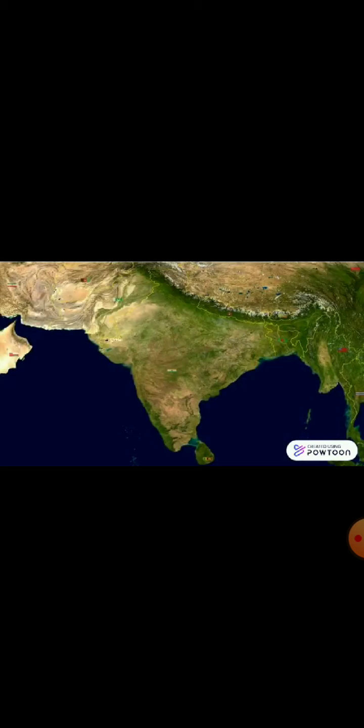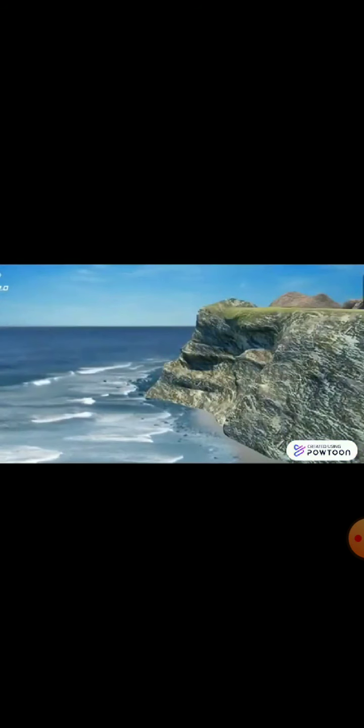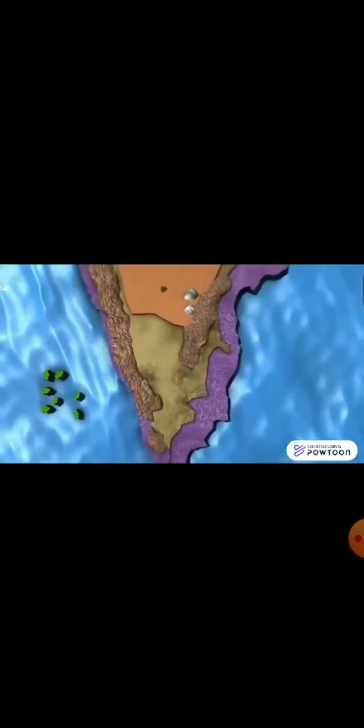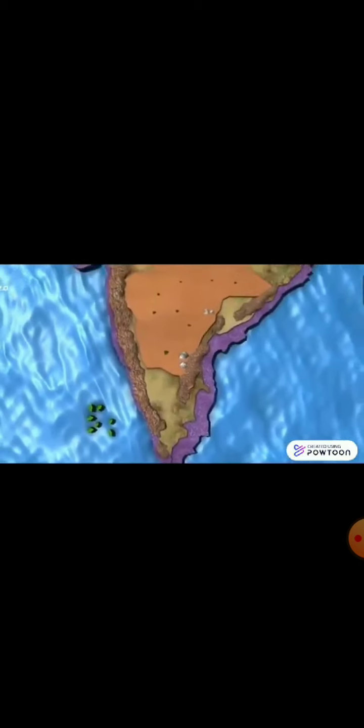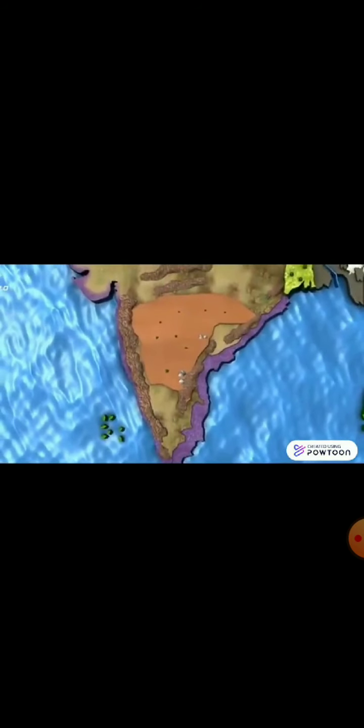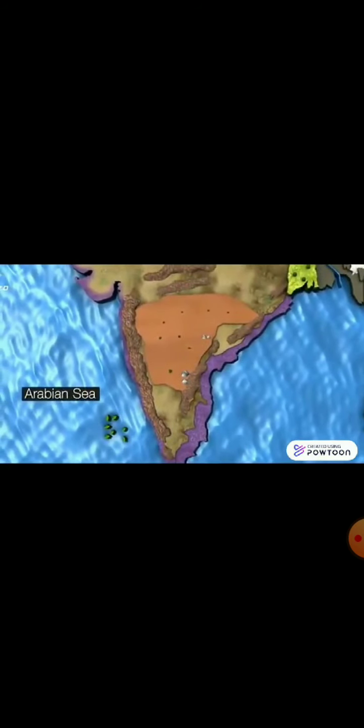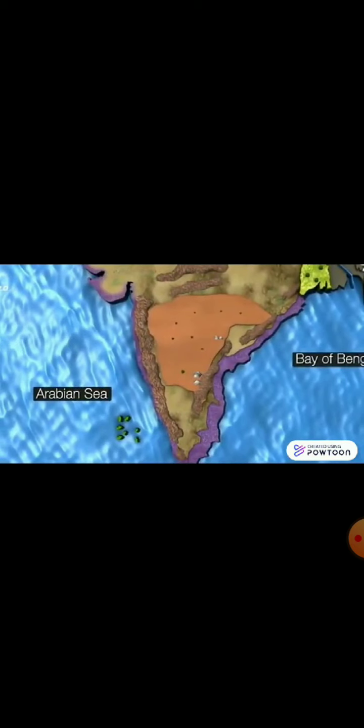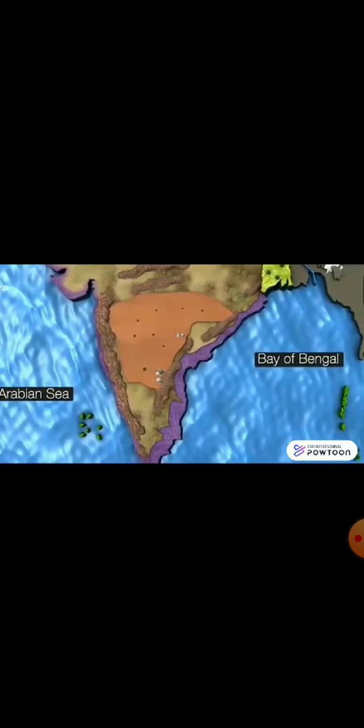A piece of land surrounded by water bodies on three sides is known as a peninsula. The southern part of India is surrounded by water bodies on three sides. The Arabian Sea in the west, the Bay of Bengal in the east, the Indian Ocean in the south.